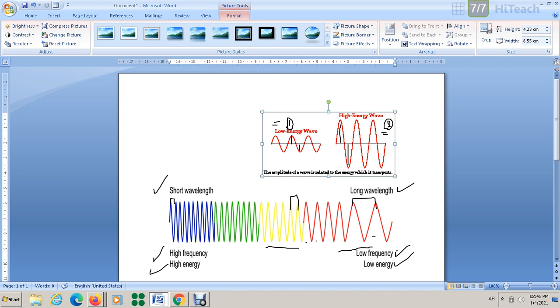Like the X-rays, like the gamma rays. But what about the low frequency electromagnetic waves, like visible light and radio waves? Actually, they have low energy, and at the same time, they can be absorbed by the human body safely without any damage to the body or body tissues. Okay, so these points are very important. You have to put them in your mind.